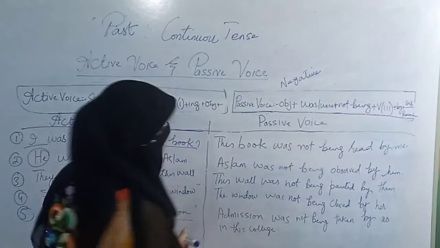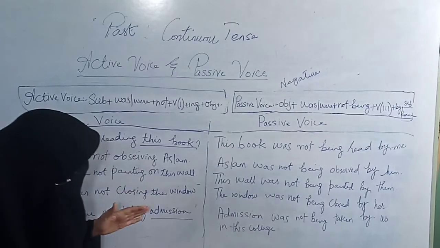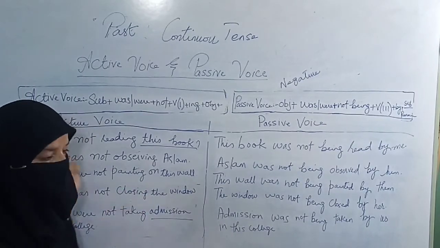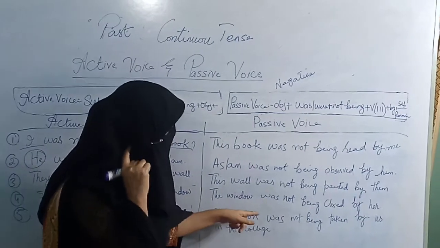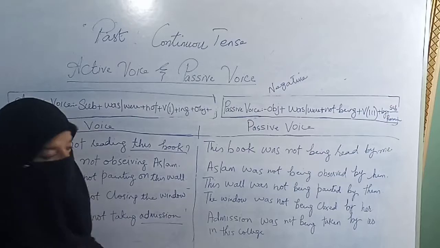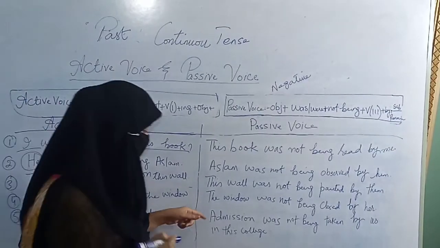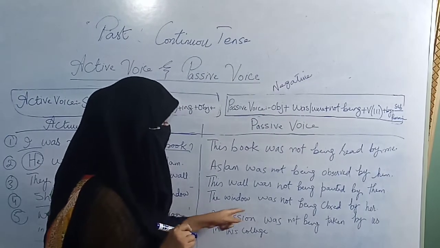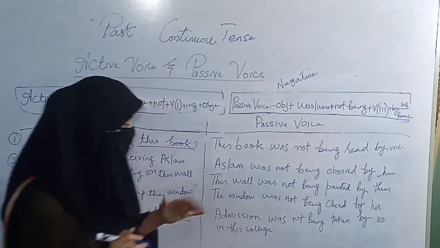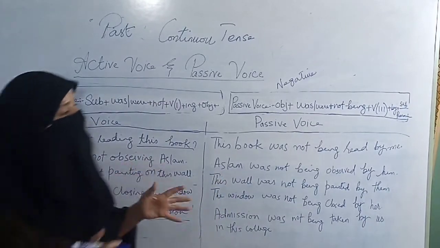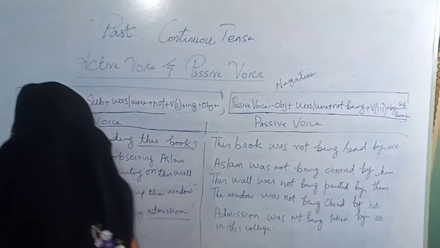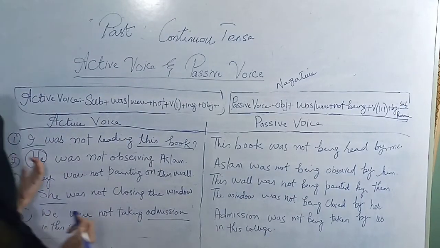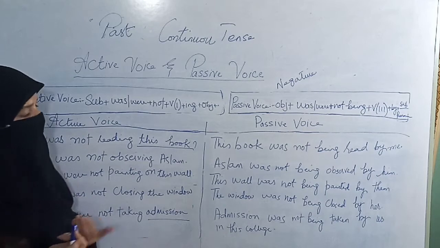This sentence can be converted in two ways. The first, which I made in affirmative: admission in this college was not being taken by us. You can write in a second way: admission was not being taken by us in this college. Both sentences are right. Only I have changed the arrangement of these sentences.